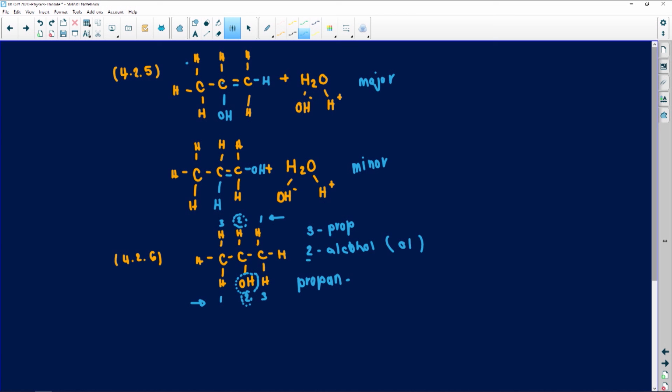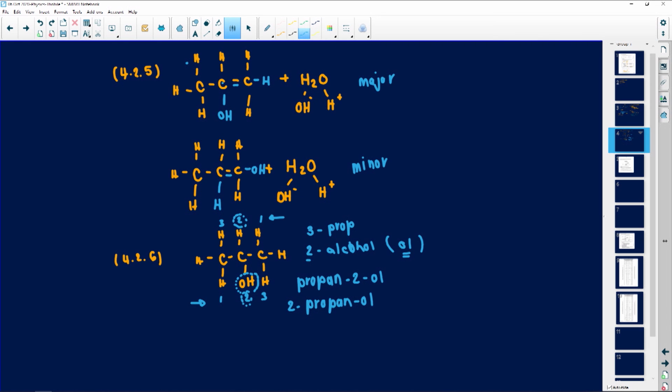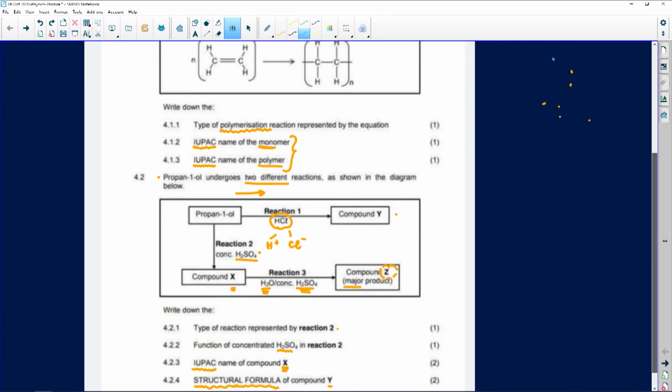On the second carbon, that is where my alcohol is, the functional group where alcohols belong, the name ending is ol, for the OH. So it's propan-2-ol, or you could have also said 2-propanol, or propanol as one word. So that is then how we had to name these organic molecules. I think that was the last question that we had.